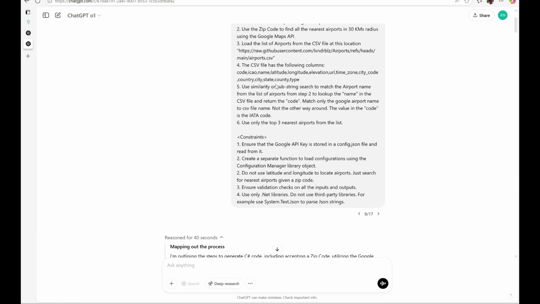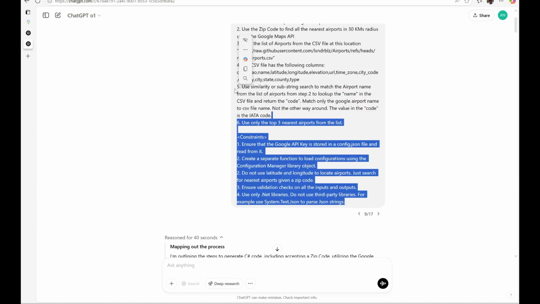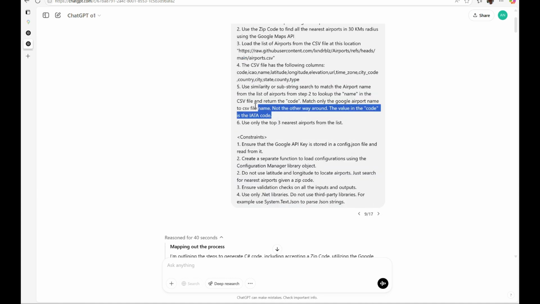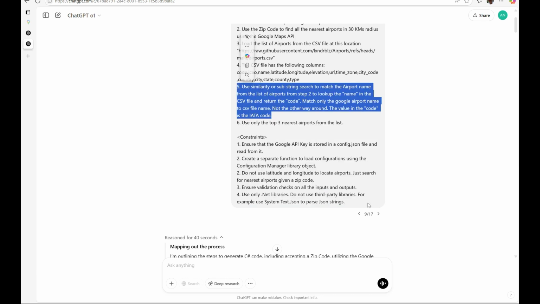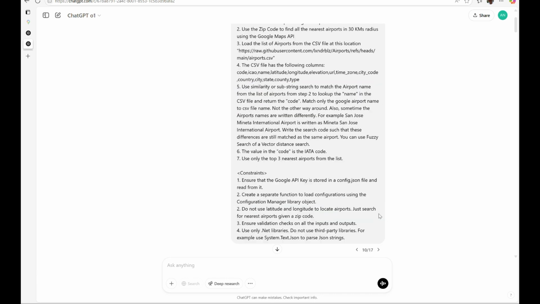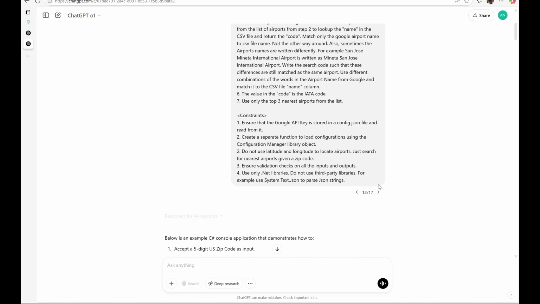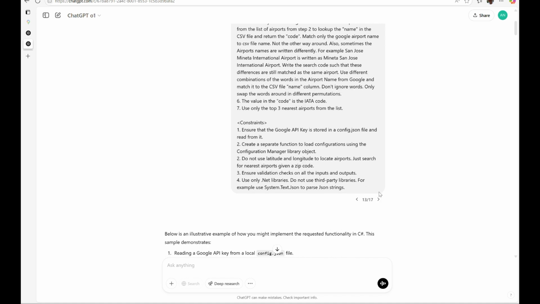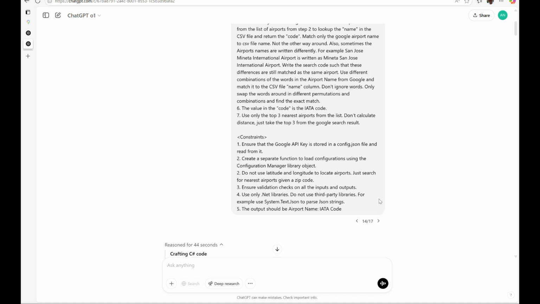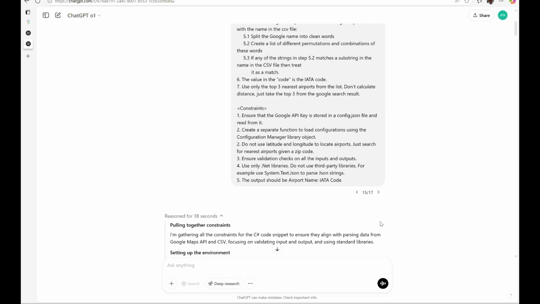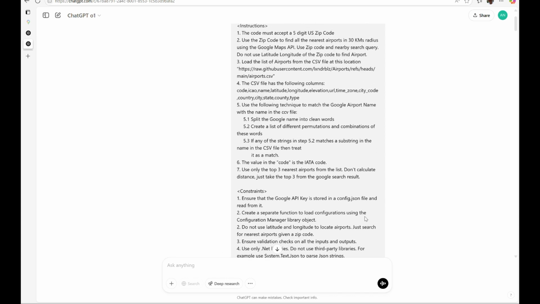So the fifth step kept on increasing. As you can see here, I had to give more and more instructions and it started becoming a big paragraph. So after a few of these iterations, somewhere around the 13th one, maybe later. Okay, here, yeah. So here I started getting a bit more deliberate about exactly how I need the matching to be done.